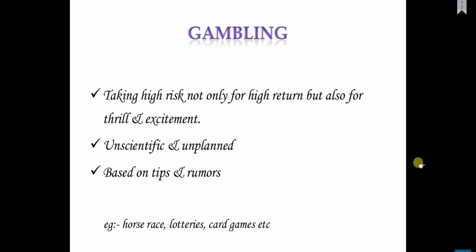Gambling. Gambling means taking high risks not only for the high return but also for thrill and excitement. Right? Gambling is unscientific and unplanned. There is no analysis in the execution, unlike investment in the stock market. Based on tips and rumors, gambling is done. Examples: horse races, lotteries, and games. In lotteries and card games, we have seen gambling only. Gambling is done in horse races as well.